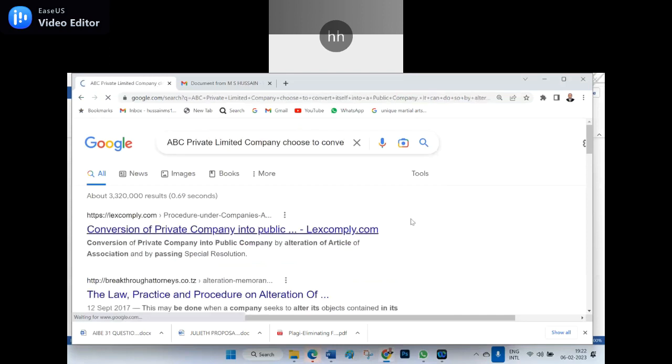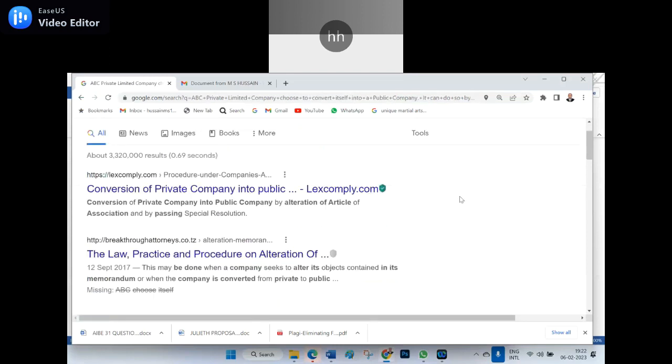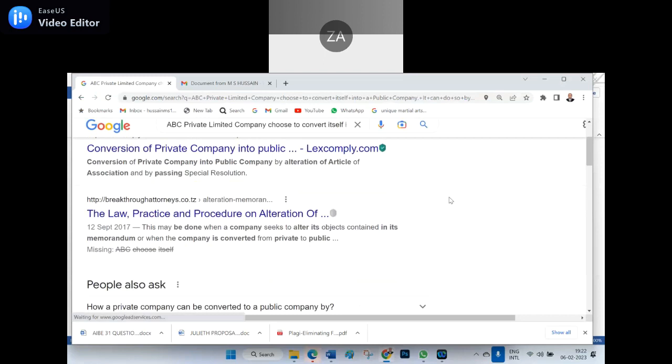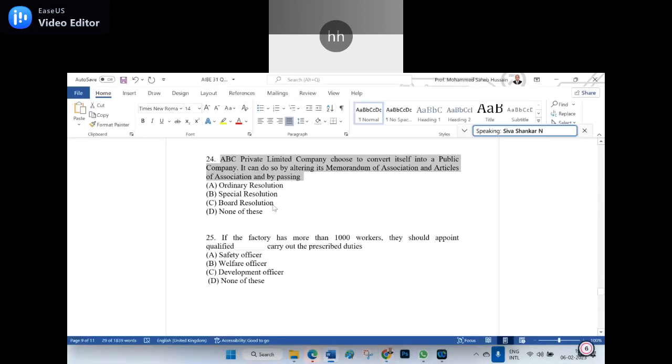Am I right? Yes, sir. Conversion of a private company to a public company involves alteration of the articles by passing a special resolution. I am right, sir. Special resolution. At least I got one point because I shot this one first as special resolution.